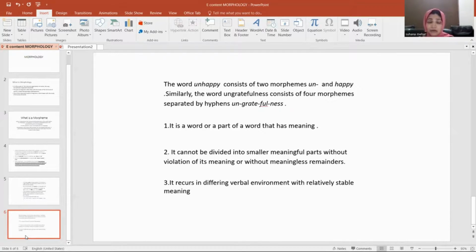I hope it is clear what a morpheme is and what morphology is. Morphology is one of the important levels of linguistics which deals with the internal organization of words. It deals with morphemes.